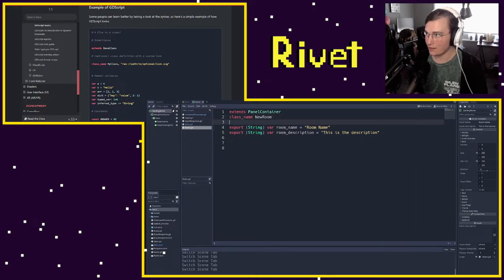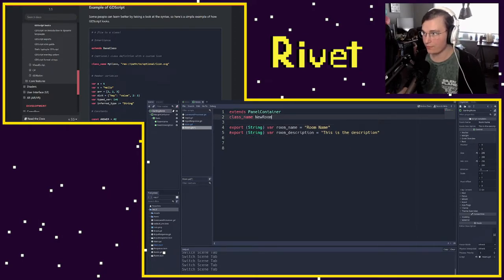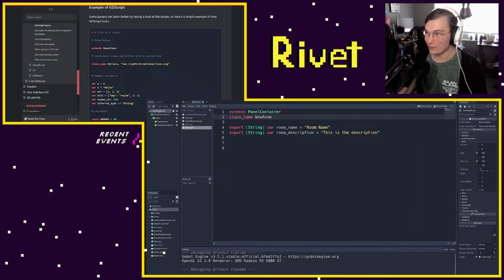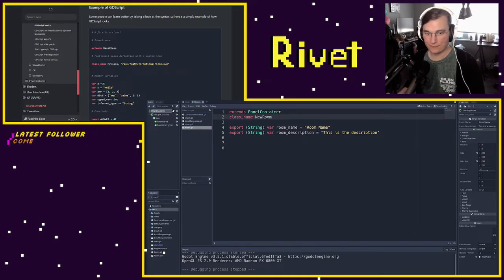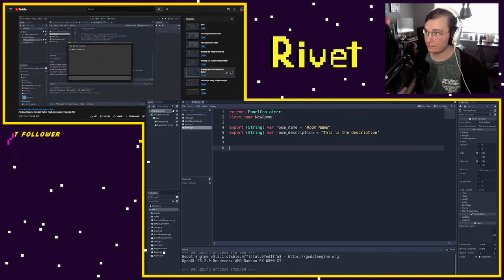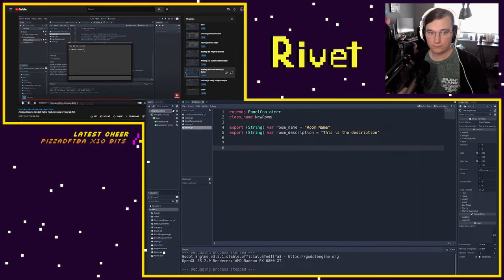Let's see. Last name, new room. So I think renaming that made it better. You go to room name. This is the description. You go to room name. All right. You go to a house, a random house. Okay, so this is obviously not very helpful at all, but we are now able to actually go to a room and see text specific to that room, which is really, really nice.